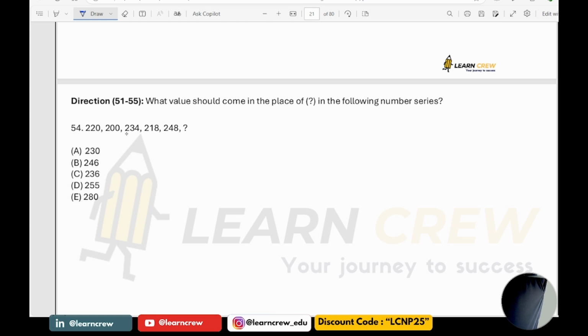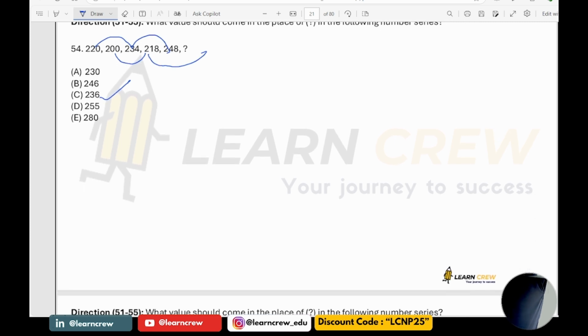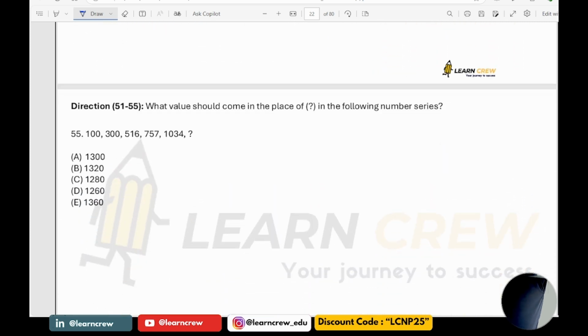220, 200, 220, 200, 234. So see the alternate terms. Plus 14, again plus 14. Plus 18, again plus 18. So 236 is the answer. For alternate terms, one difference is plus 14, the other is plus 18.